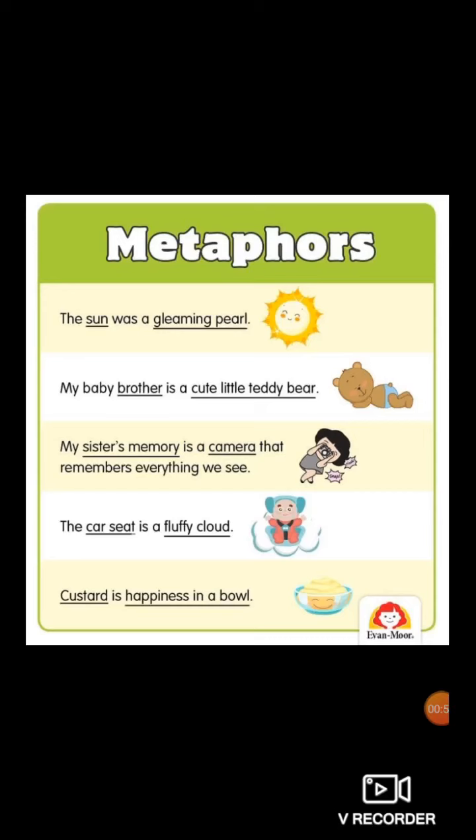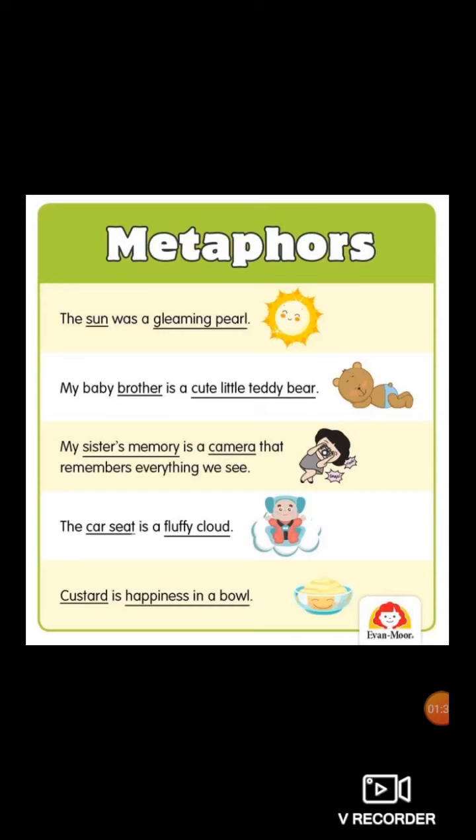Okay? Whereas in simile, usually two types of connecting words are used. Basically, in simile, only two types of connecting words are used. They are like and as. But in metaphor, is, was, were, these type of words are used to connect the words to do the comparison. Comparison is being done by using these words.